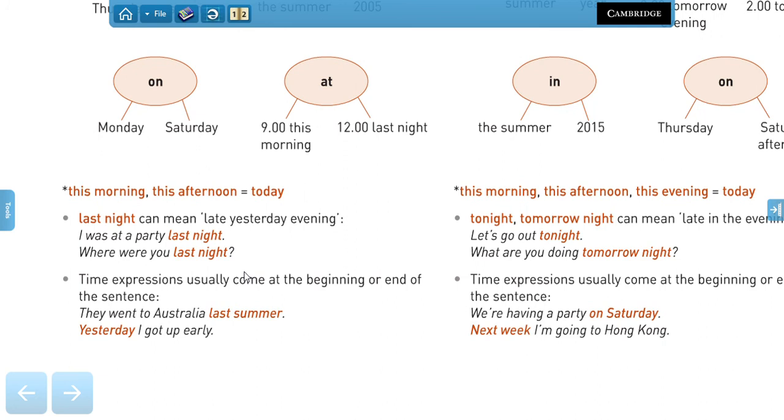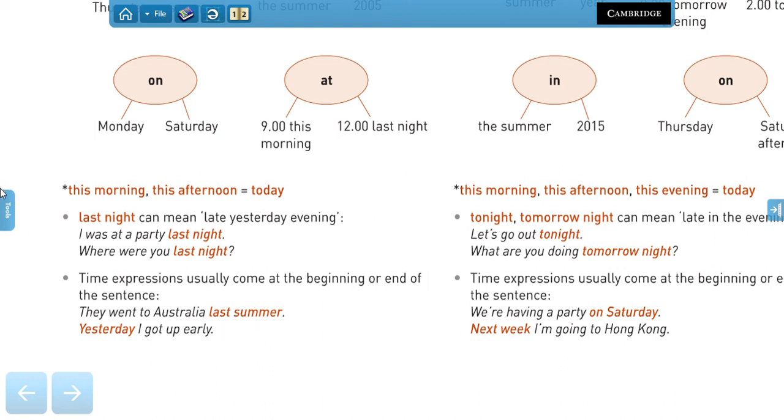And what's super important for you to know is that time expressions usually come at the beginning or at the end of the sentence. So you say, they went to Australia last summer, or you can also say, last summer, comma, they went to Australia. Yesterday I got up early, or I got up early yesterday. That would be correct as well. You don't say they went last summer to Australia. We usually use the expressions at the end or at the beginning.